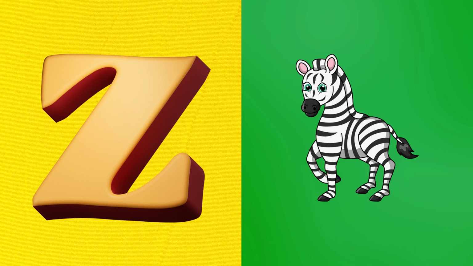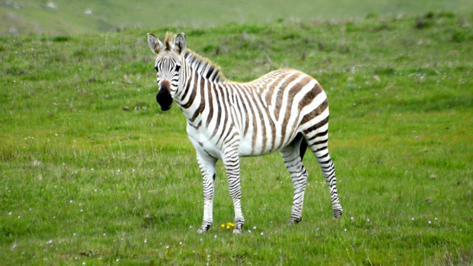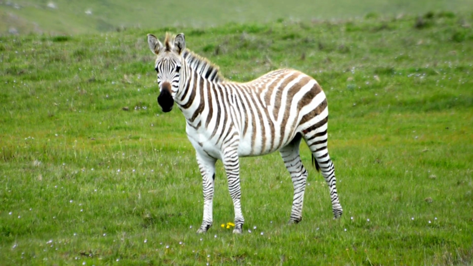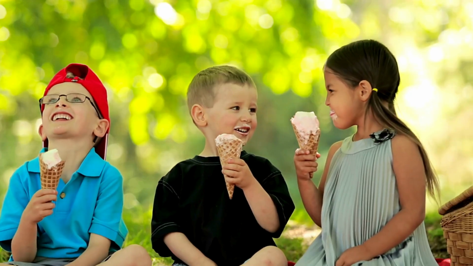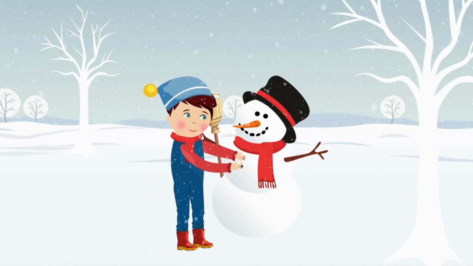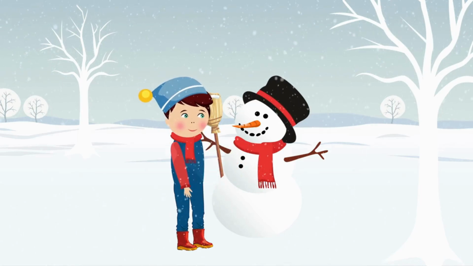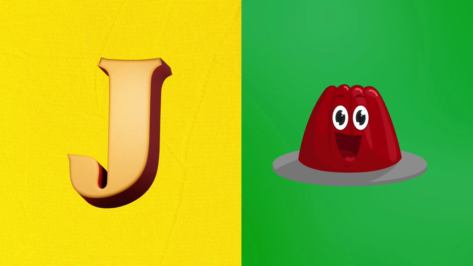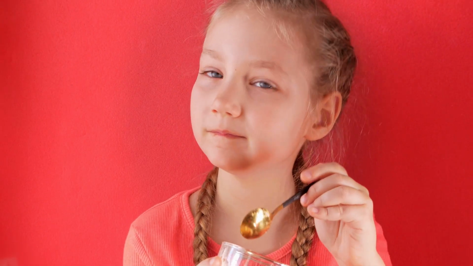Z is for zebra, zebra trots by. I is for ice cream. Hats fall gently on a kid. Kids enjoy carnival cups. J is for jelly, wiggly jelly dance.